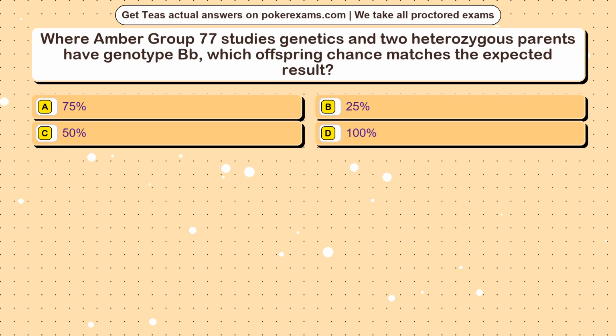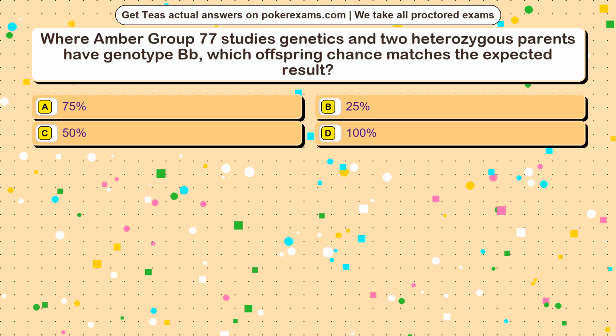Question 18. Where Amber Group 77 studies genetics and 2 heterozygous parents have genotype BB, which offspring chance matches the expected result? Option A, 75%. Option B, 25%. Option C, 50%. Option D, 100%.